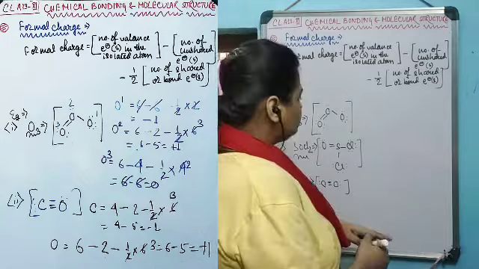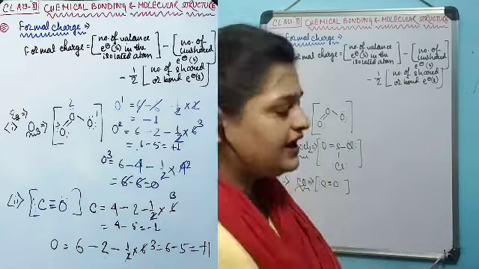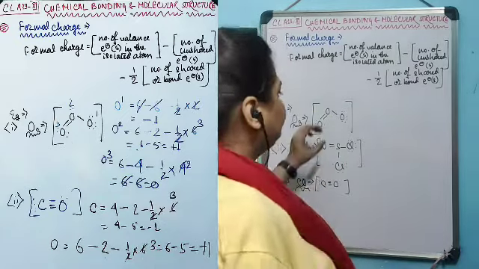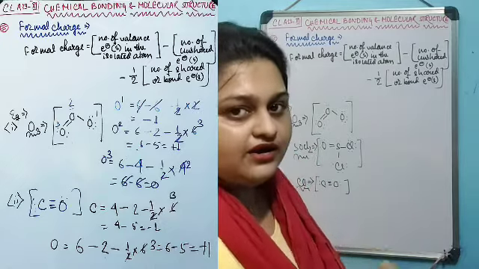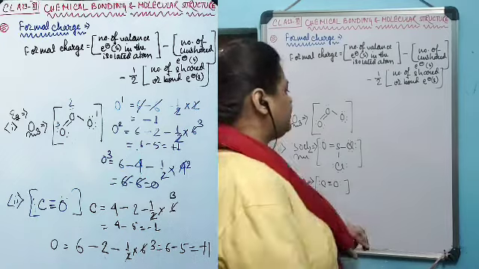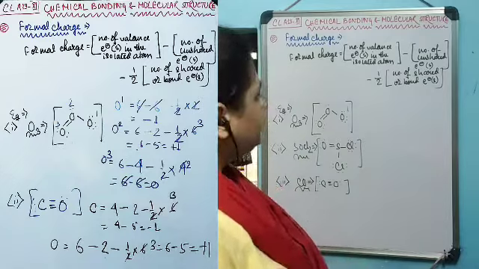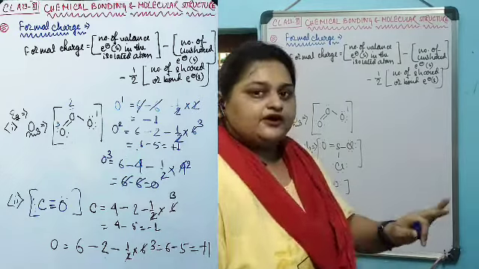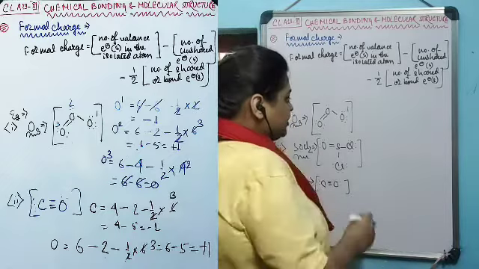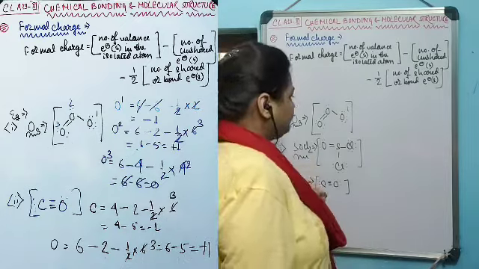If this is the true structure, then all these oxygen atoms are not equivalent in nature. That is, the environment in which they are situated in this polyatomic species is not the same. For this oxygen atom, let's assign it as 1. This one has three unshared electrons, lone pairs of electrons, and one bond pair of electrons.